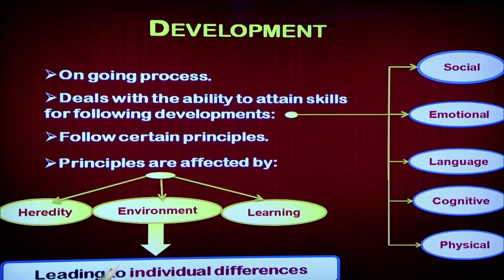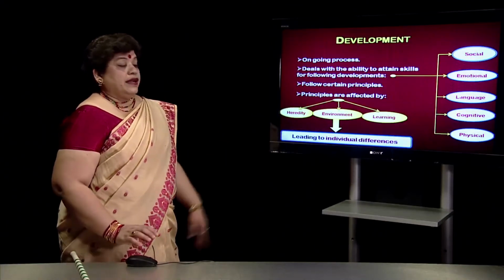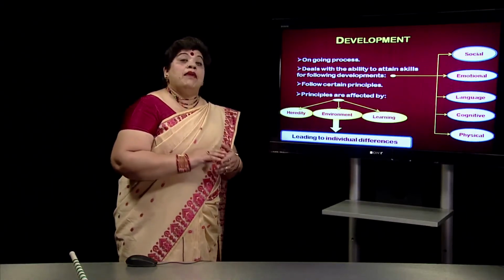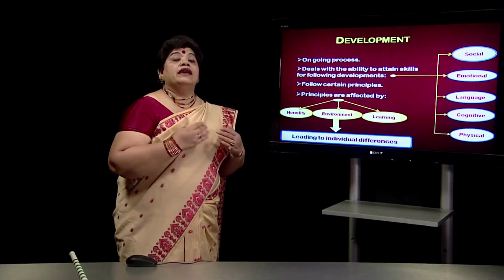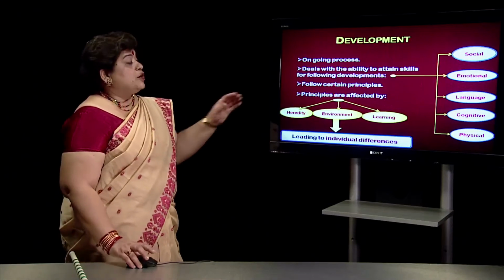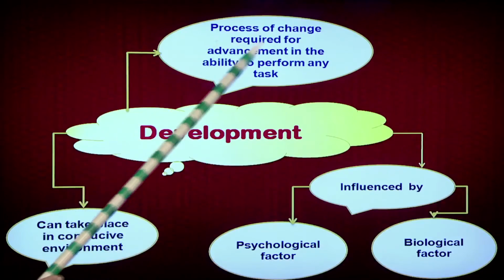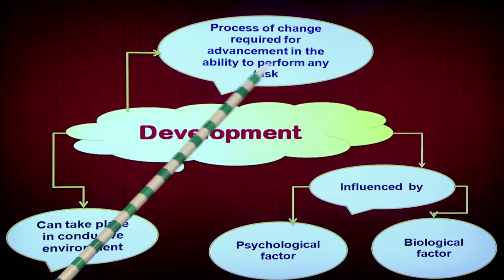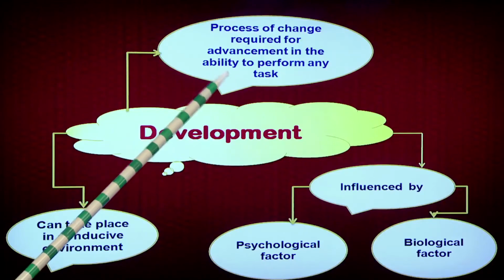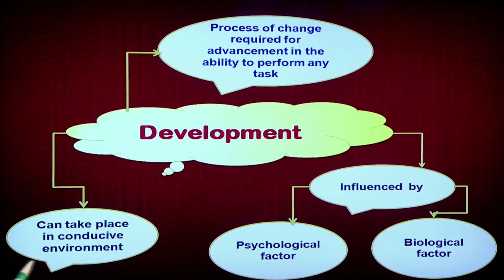And because of these three factors, you see what is called individual differences. There may be two children who may have the same hereditary features, who may have similar environmental conditions and they may get similar learning opportunity, yet there are going to be differences because it depends upon the ability of the child to absorb any of these features. So we can say that development is the process of change required for advancement in the ability to perform any task. How we are going to perform the task will depend upon how we are able to advance and develop that ability. It can take place only if there is a conducive environment.